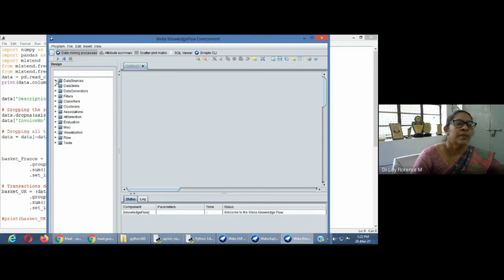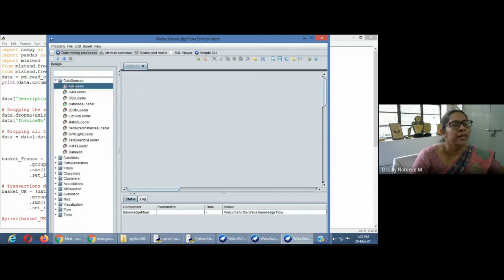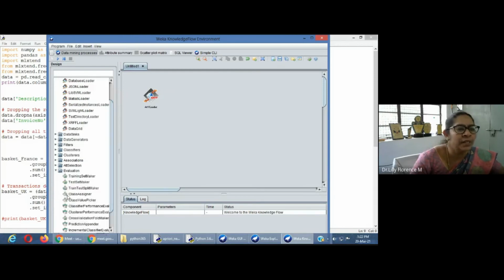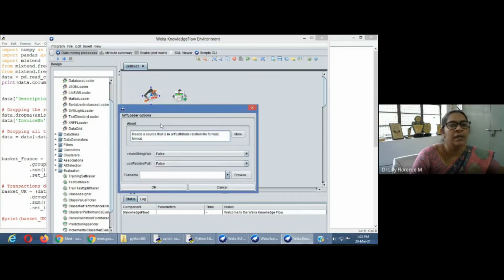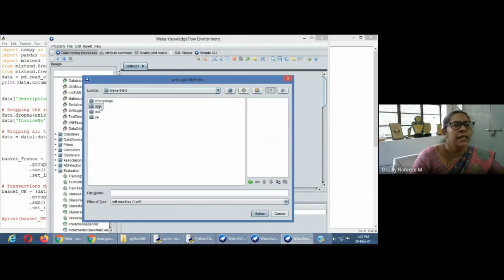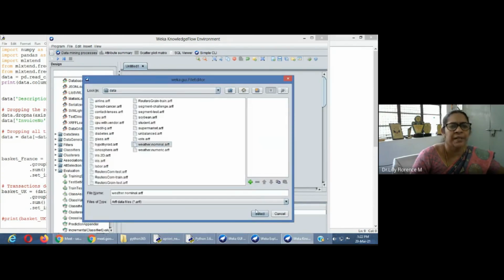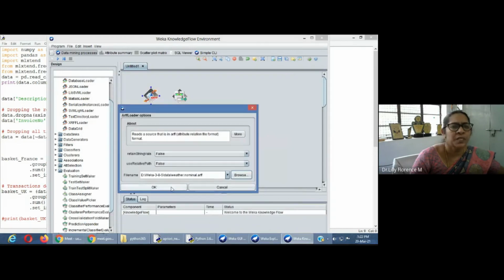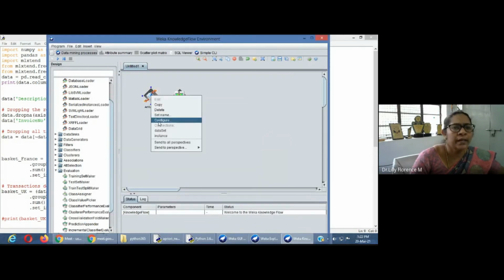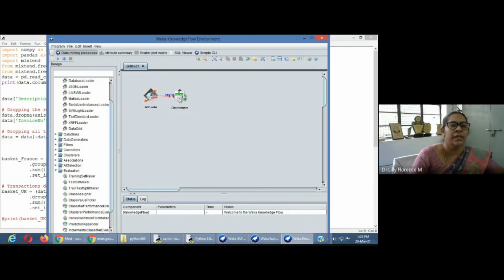In the previous one, the first step was to open the file. Similarly, here we use a data source. By default, WEKA has the ARFF file, so I have taken that file. Next, in the evaluation section, you have the class assigner, where you assign the class for our data set. First, click on configure and select the data, the same nominal data I'm using here. Click okay. Now connect it with the data set, and connect the class assigner.